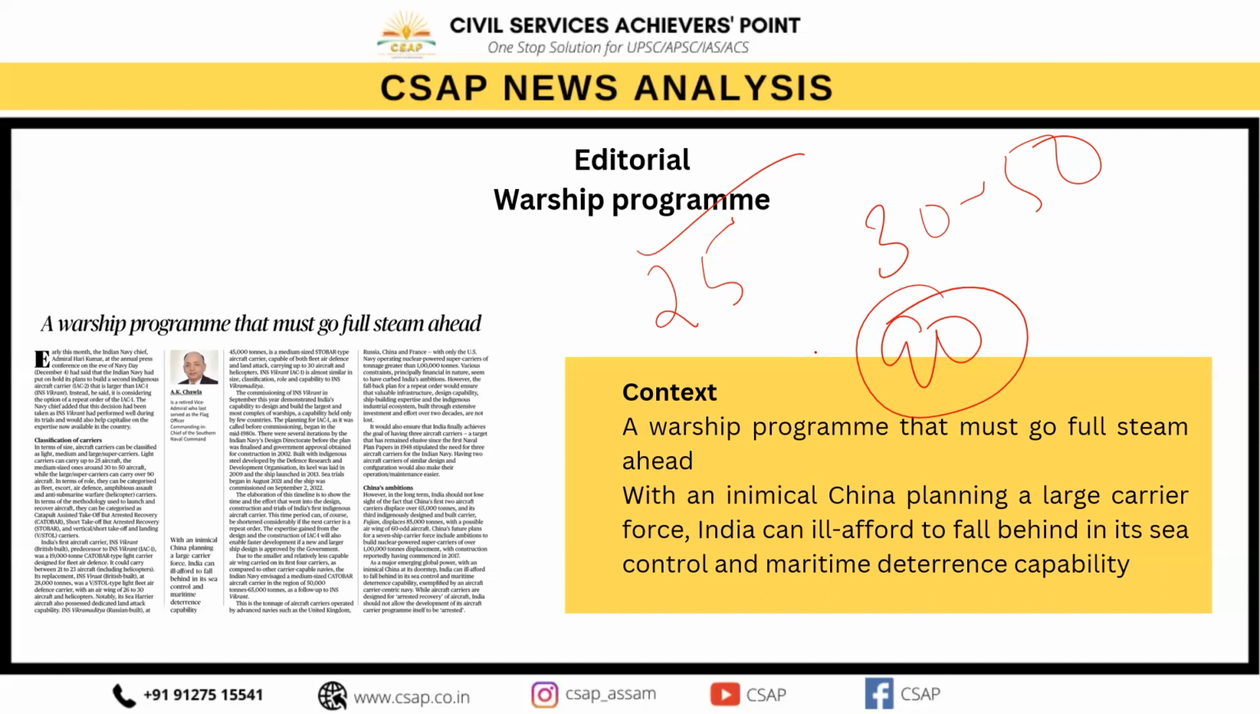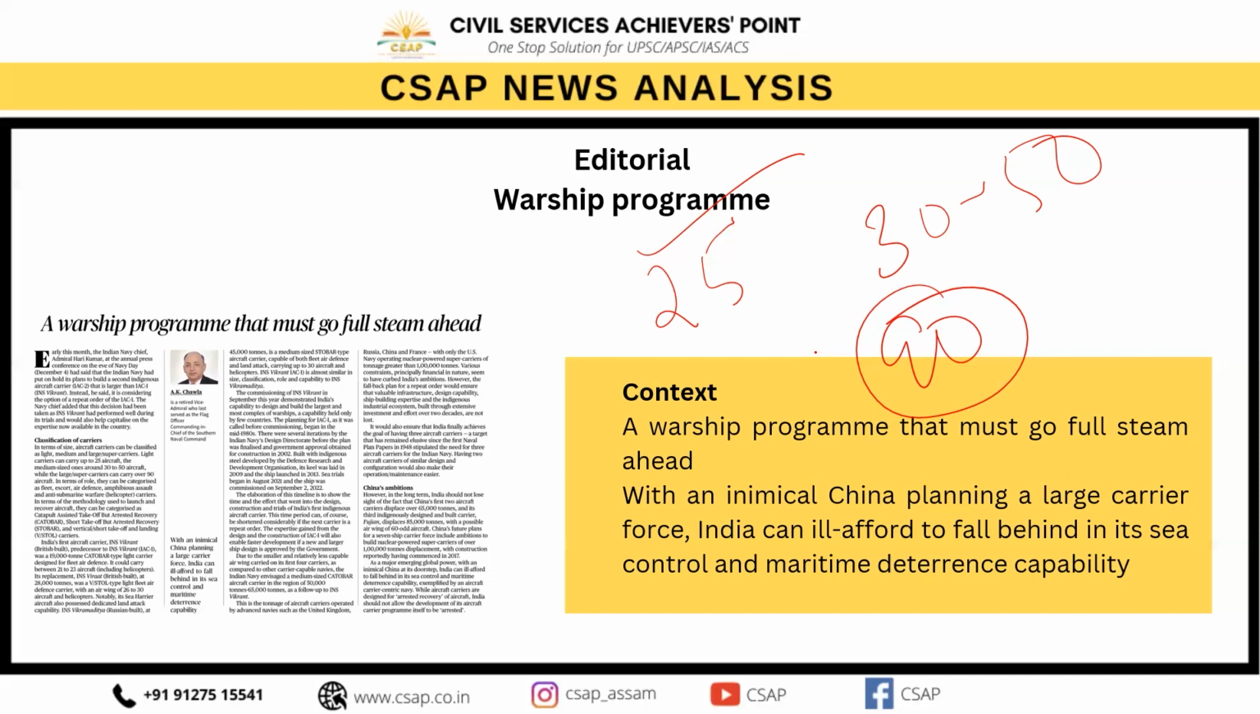The INS Vikramaditya is a 45,000 ton medium-sized aircraft carrier capable of both fleet air defense and land attack. So it can carry up to 30 aircraft and helicopters. Even today, the Indian aircraft carrier IAC-1 is almost similar in size, classification, role and capability to INS Vikramaditya. So what is the near-term plan for the Indian Navy?